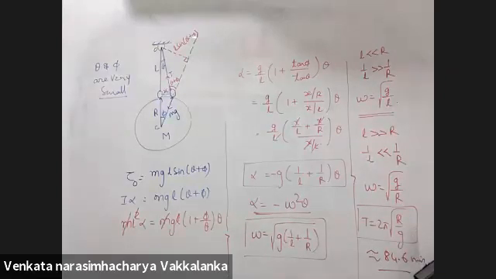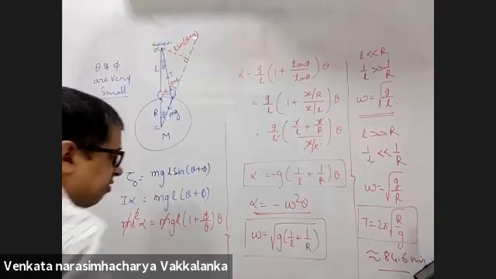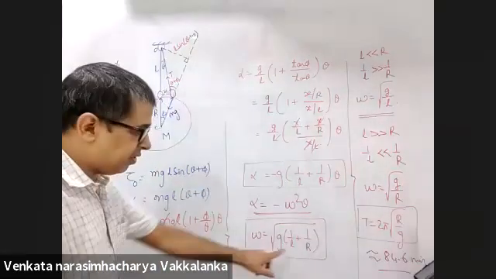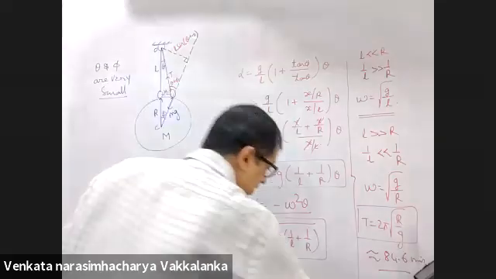Hello, sir. So, sir, when we consider Earth as a disk, we got omega as root g by L, and when we consider it as a sphere, we got root g by R, right? When we applied the limits, if L is greater than R or R much greater than L, even from this we get the expression which we derived previously. You took Earth to be a flat surface. Put R as infinity, you'll get under root g by L.